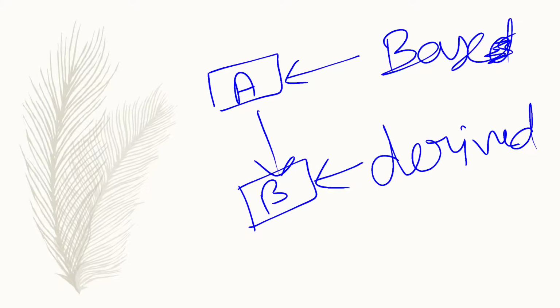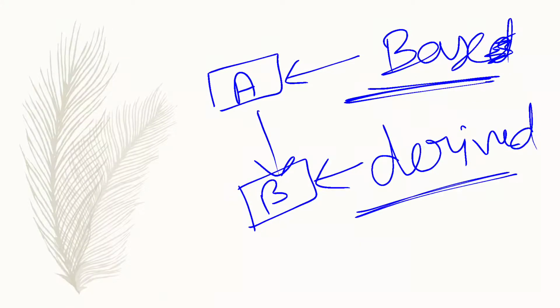Why is class A known as the base class and class B the derived class? The class whose members are inherited is known as the base class, and the class which inherits the members of another class is known as the derived class. Clear? So I hope you got clear what is the difference between base class and derived class.